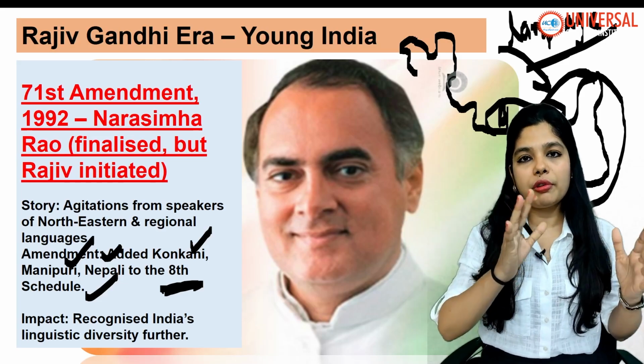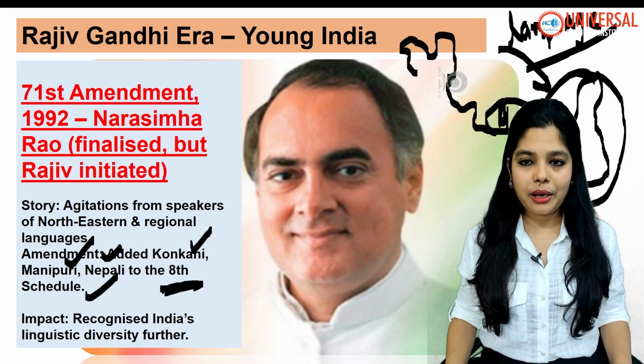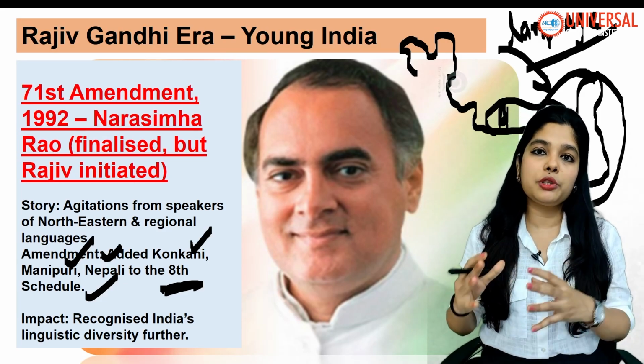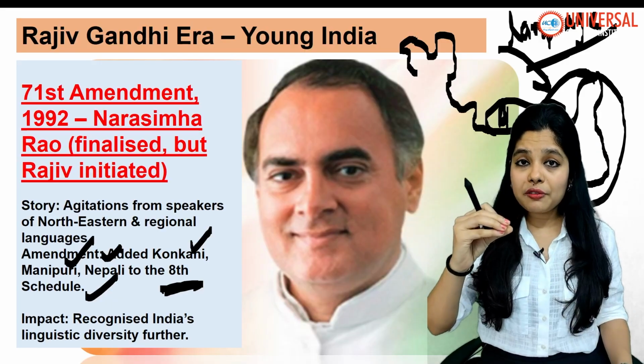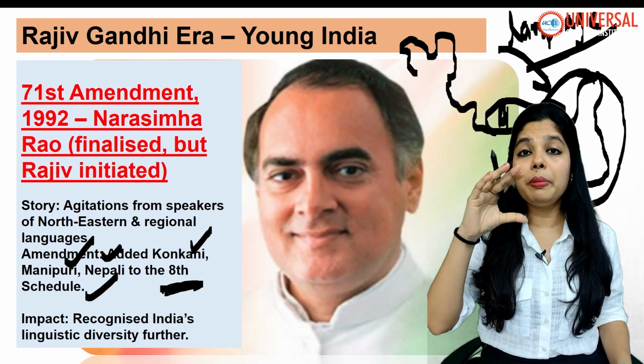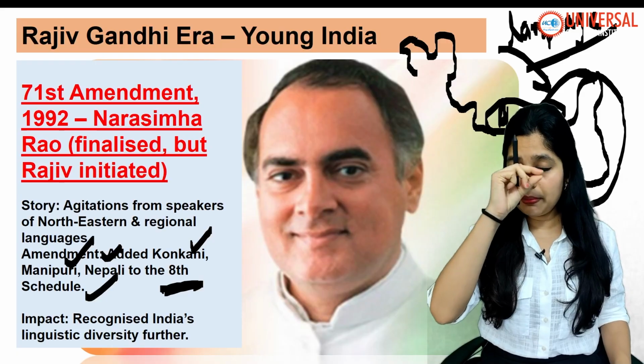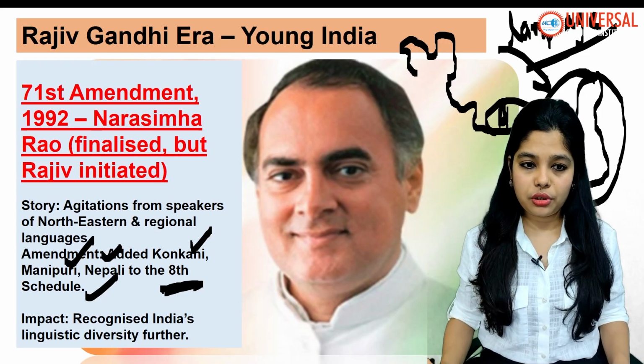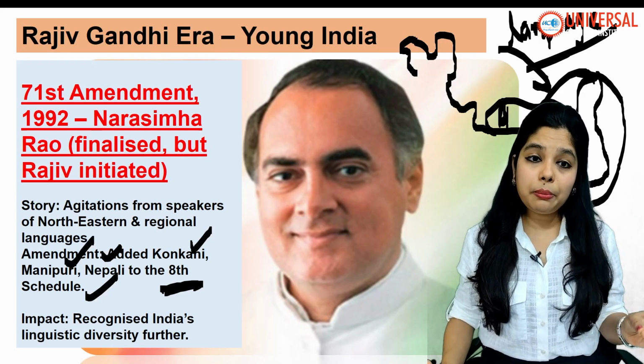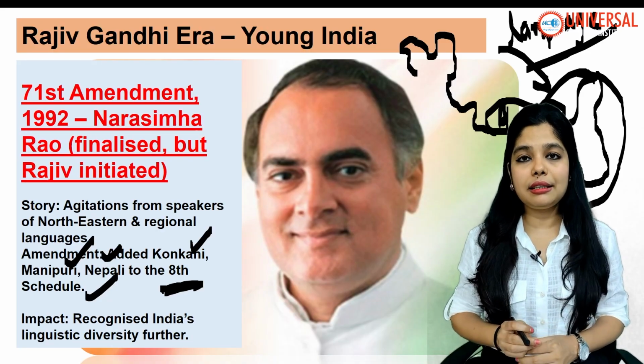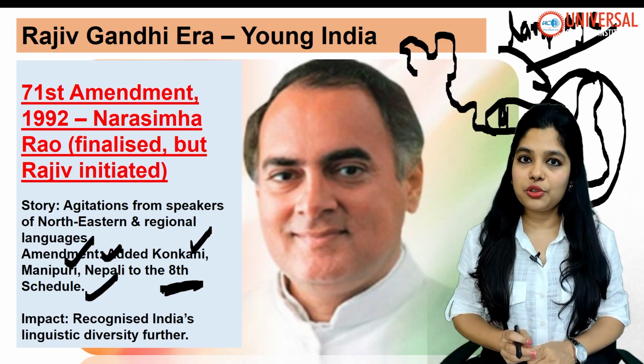People travel from one place to another, and even marriages happen from Nepal to India and India to Nepal. This is what we have seen in the nearby area of the Bihar boundary region. So Konkani, Manipuri, Nepali were added in the 8th Schedule of the Indian Constitution.